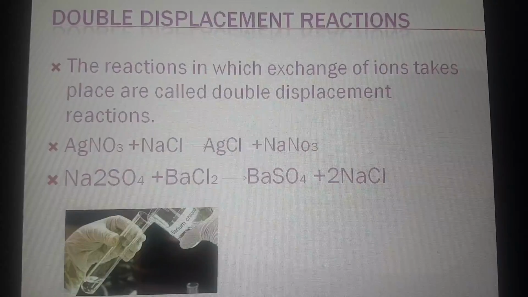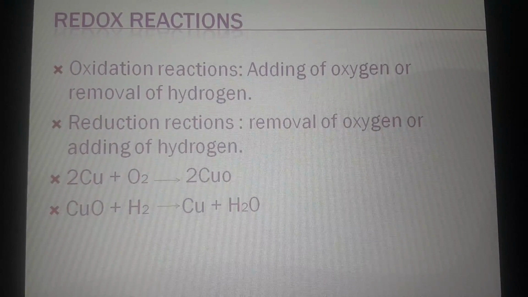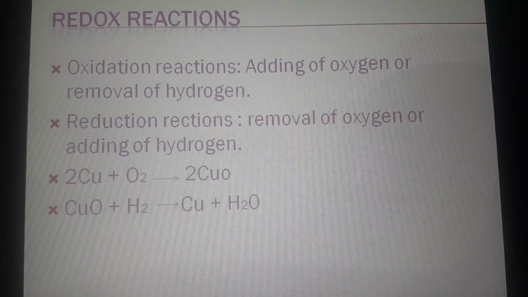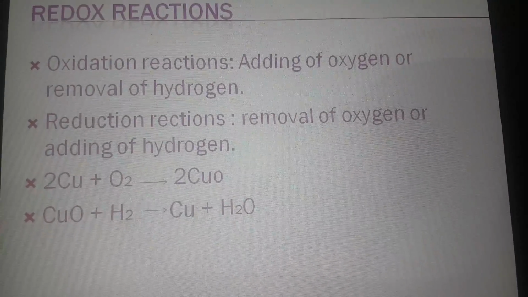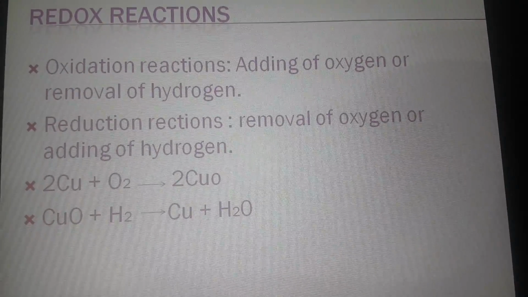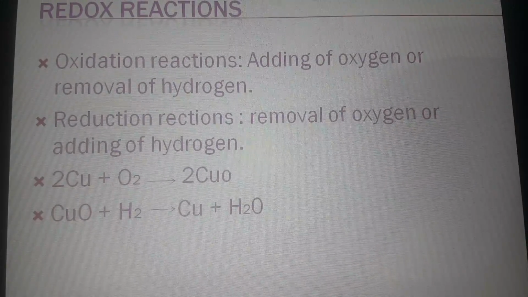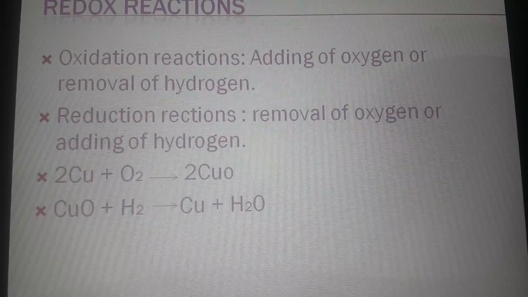So now from all the reactions, now coming to the redox reactions. So what are redox reactions? This is actually a mixture of oxidation and reduction reactions. What are oxidation reactions? Adding of oxygen or removal of hydrogen is said to be oxidation. The reduction reactions are the opposite: removal of oxygen or adding of hydrogen.